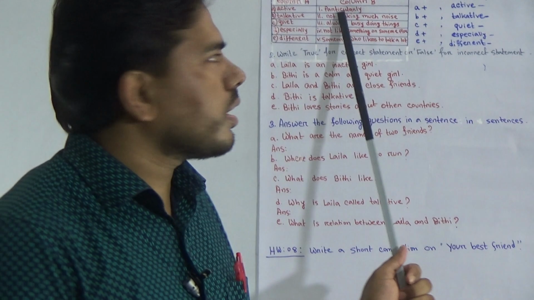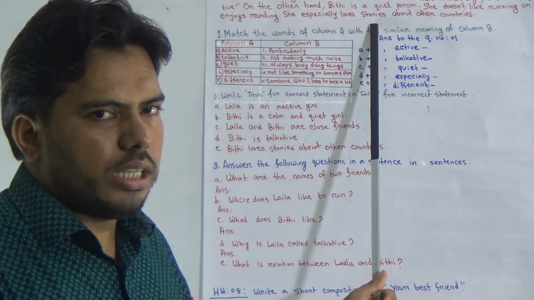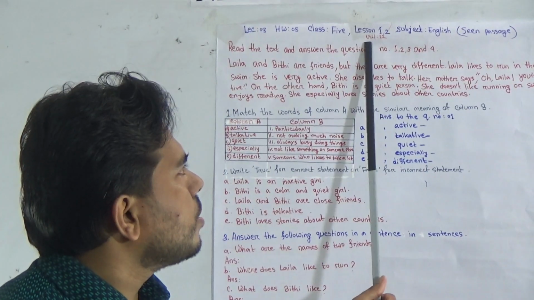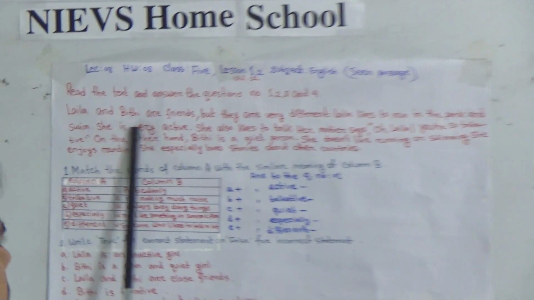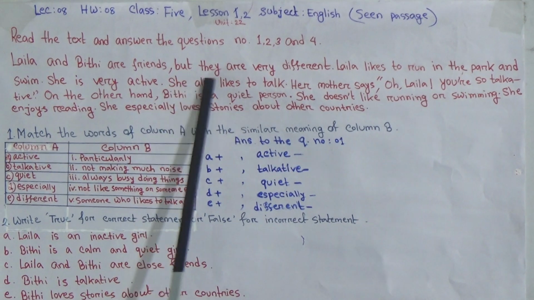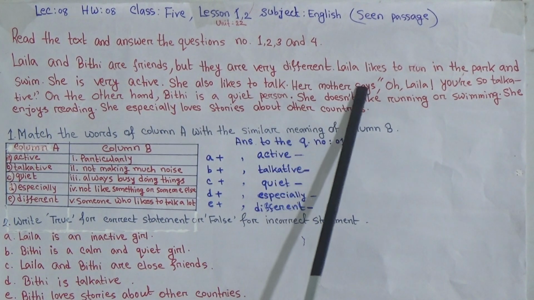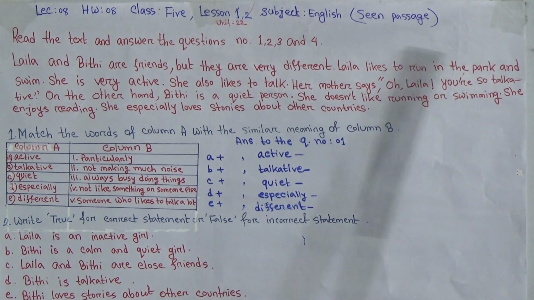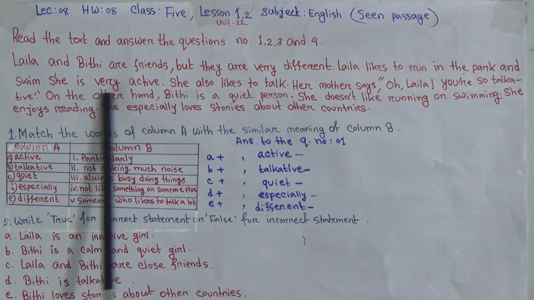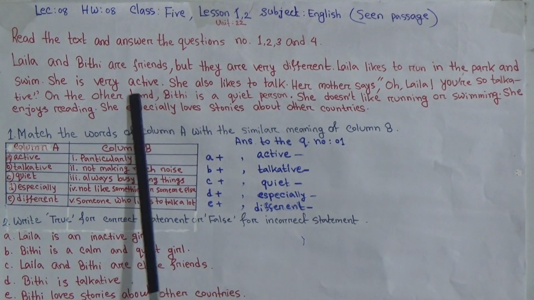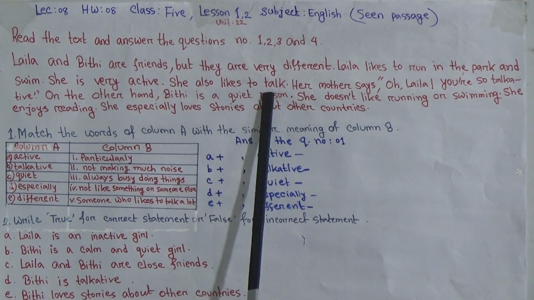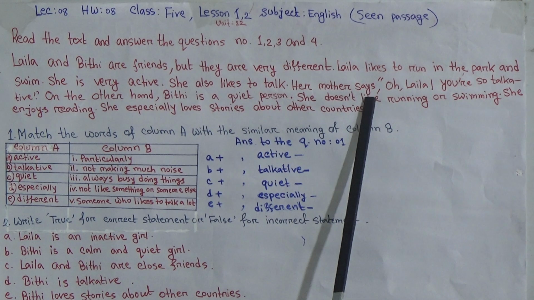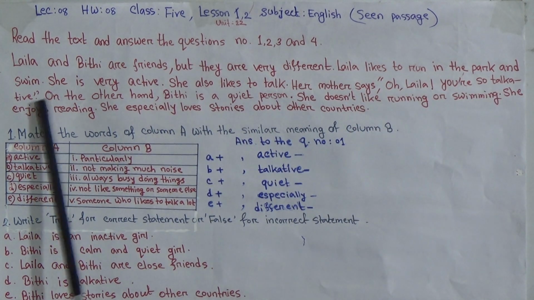My beloved students, I would like to request, please go to your text, take your textbook and open it, lesson 1 and 2, unit 22. It's about Laila and Bithi. Laila and Bithi are friends, but they are very different. Laila likes to run in the park and swim. She is very active. Who is very active? Laila. Laila is very active. She also likes to talk. Her mother says, "Oh Laila, you are so talkative."